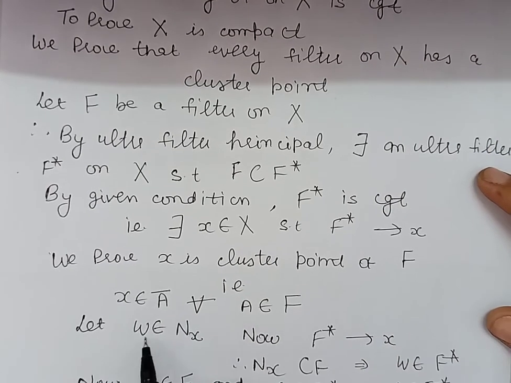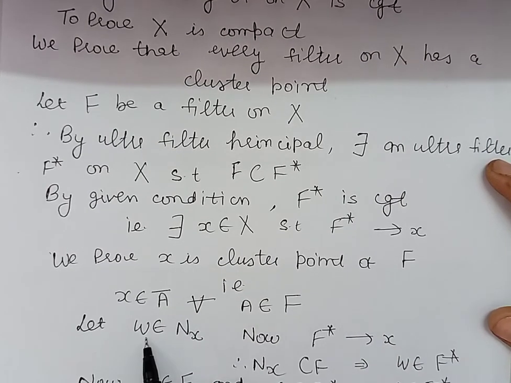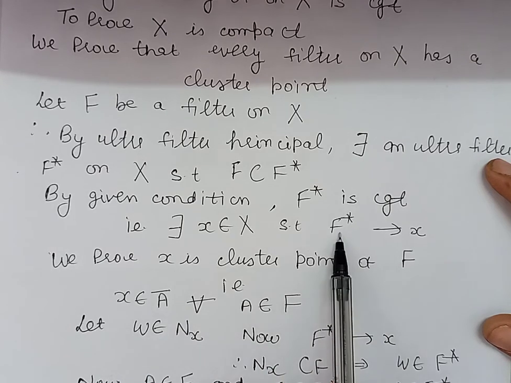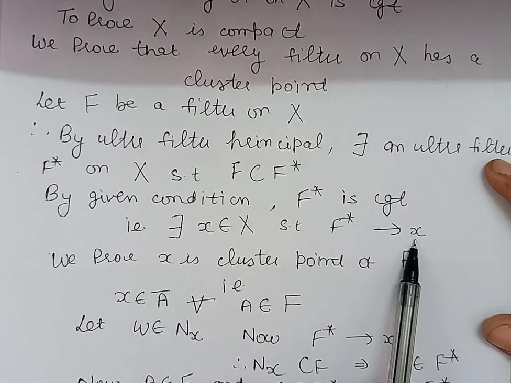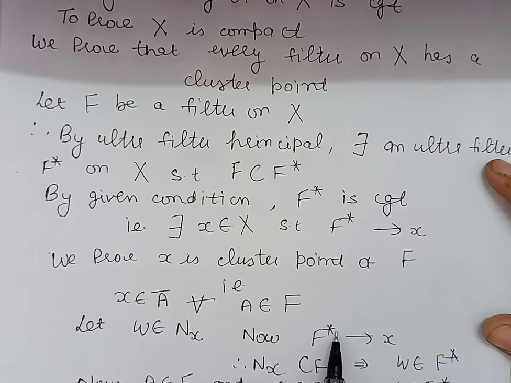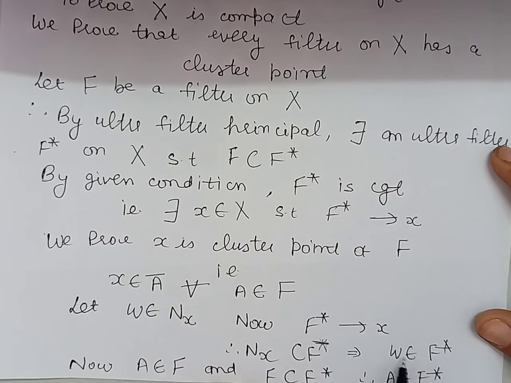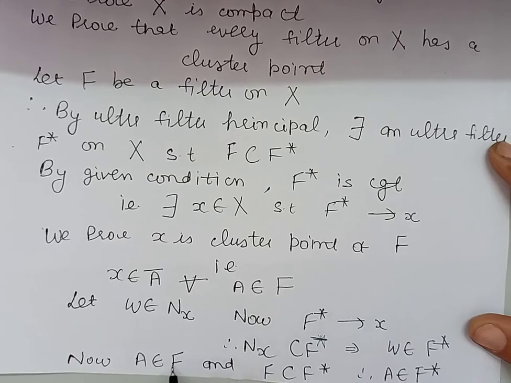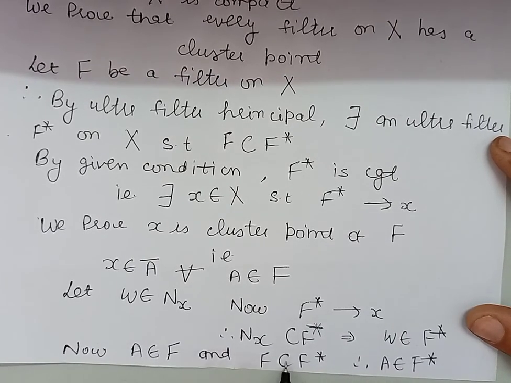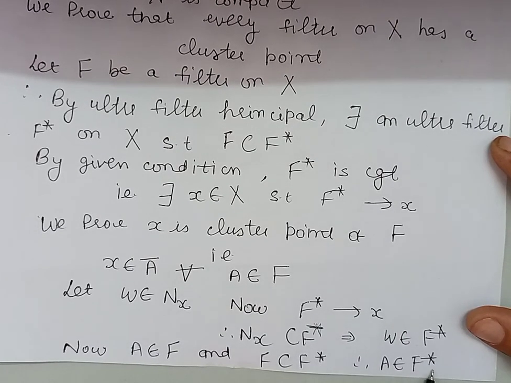So let us take an arbitrary neighborhood of the point x, and that neighborhood we have taken as W. Now W is a neighborhood of point x, and the filter F star converges to x. By definition of convergence of filters, the neighborhood system of the point x will be contained in the filter F star. So W belonging to N(x) implies that W belongs to filter F star. Now A belongs to filter F, and F is contained in F star, so A will also belong to F star.